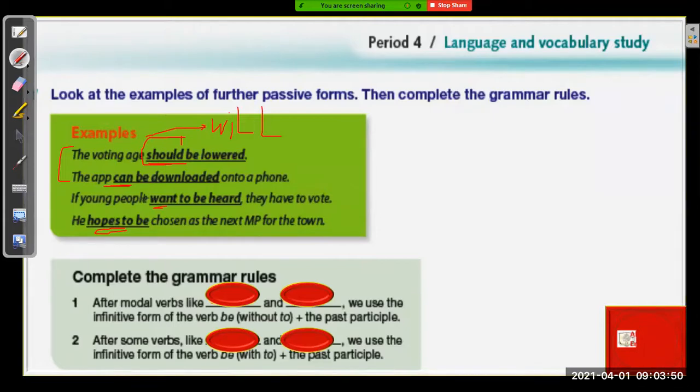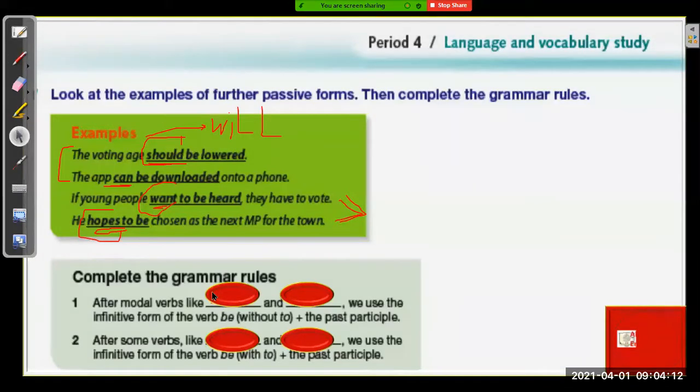What about the other verbs, 3 and 4? Look at the verb here. Want and hope. What do we use? Verb to plus be plus past participle. Can you see the differences? Yes, we can see it. Now complete the grammar rules then.